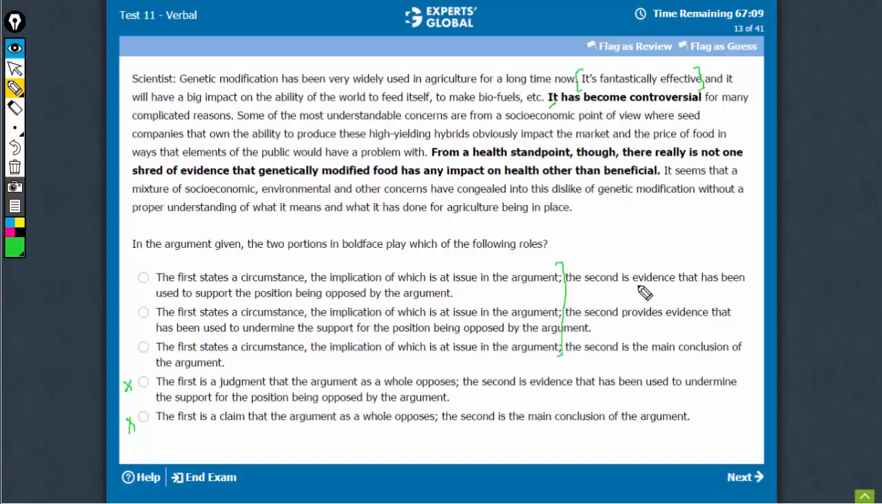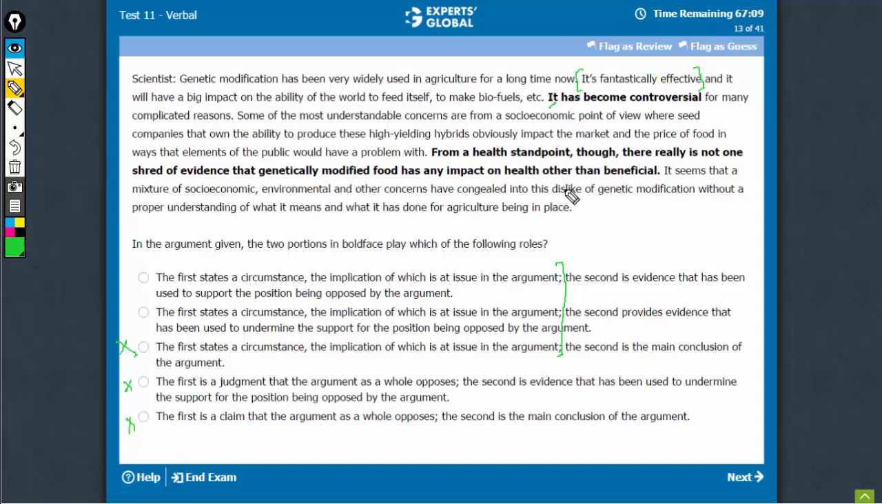It is the second part of the choice which will help us eliminate two choices. Second is the main conclusion. No, the conclusion is elsewhere. So 3 can also be eliminated. Now it's between A and B. The second is evidence that has been used to support the position being opposed by the argument.